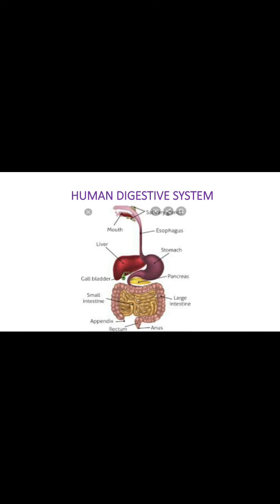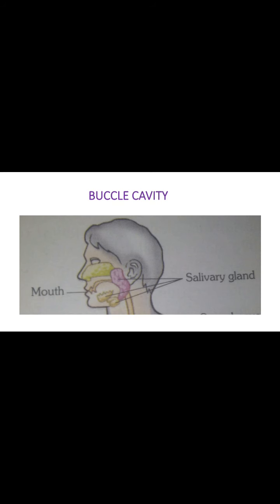Here you can see the several organs that make up the digestive system, and these organs are mouth, esophagus, stomach, small intestine, large intestine, rectum, anus, salivary glands, liver, pancreas, gallbladder. Now we will discuss digestion in all organs of the digestive system.